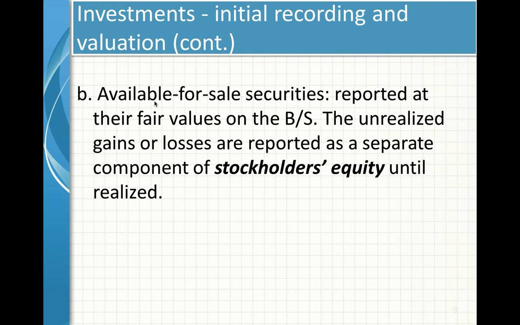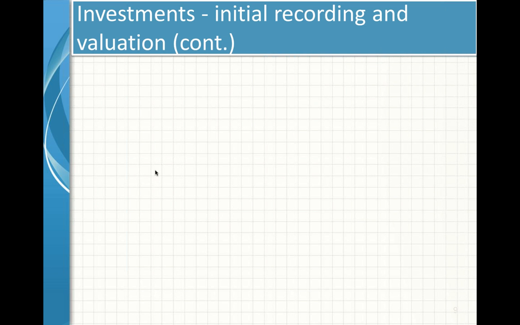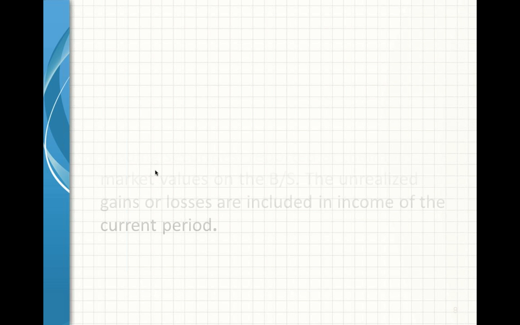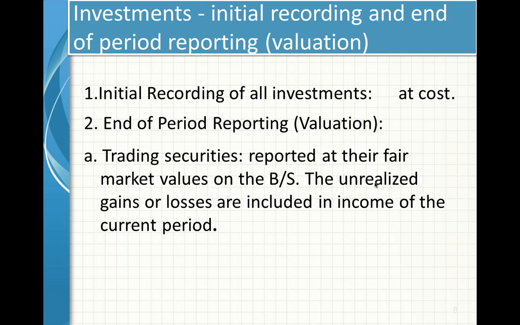As we already discussed, this amount is to be recorded at cost initially when you acquire them, and at the end of the reporting period we should show them at fair market value. The unrealized gains or losses are to be reported as a separate component. This is the difference between the trading securities and available for sale securities. In available for sale securities, we show it as a separate component, but in the case of trading securities, we transfer it to the income statement.